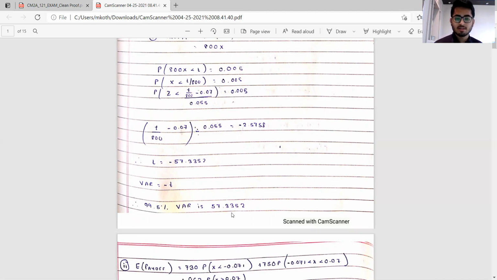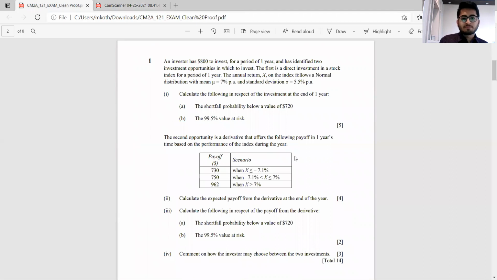Why I'm mentioning this is because in the consequent parts, instead of working with the loss or the profit figure, we're actually working with the amount of money which the person has after a year. Part 3 is to calculate the expected payoff. So that is pretty straightforward.